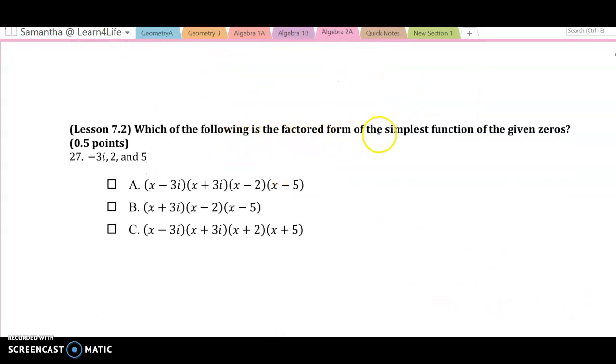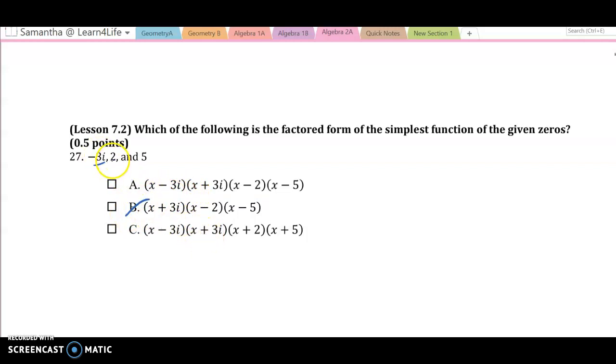Which of the following is the factored form of the simplest function of the given zeros? Well, if negative 3i is a 0, then I should have x plus 3i and x minus 3i. Anytime we have imaginary numbers or square roots, we have to have both, no matter what. So automatically B is not it.